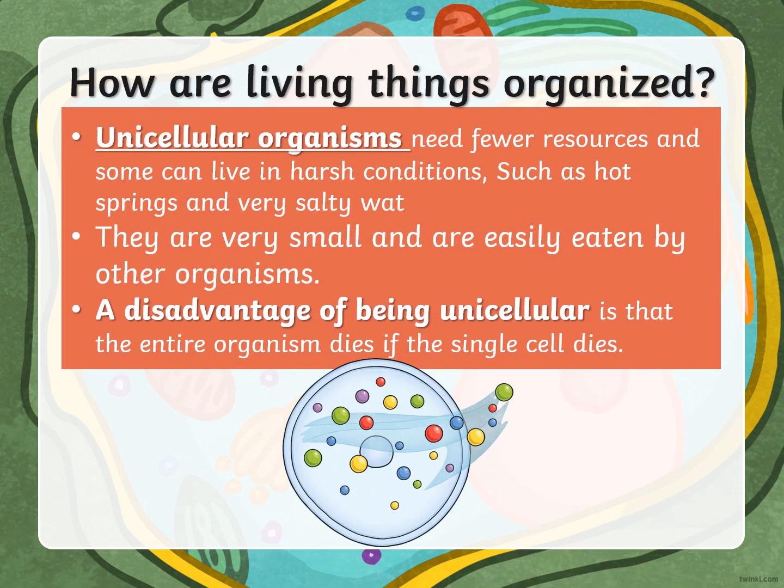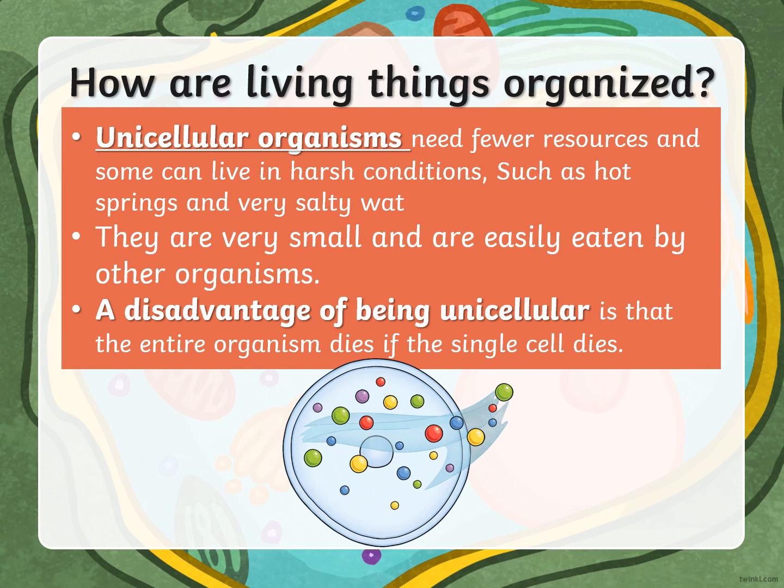As we know, examples of unicellular organisms are paramecium, amoeba, bacteria, yeast, and archaea. Unicellular organisms need fewer resources and some can live in harsh conditions, such as hot weather and very salty water.